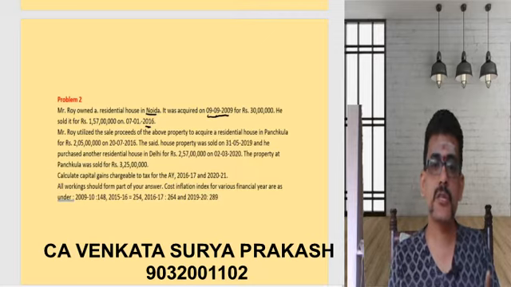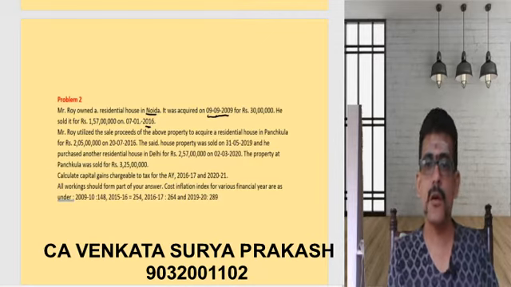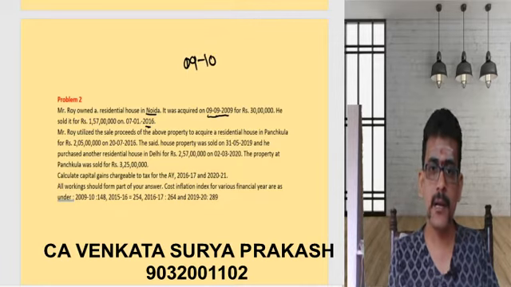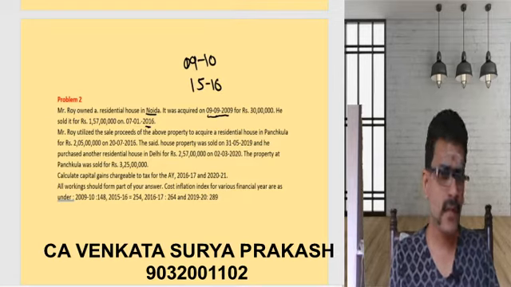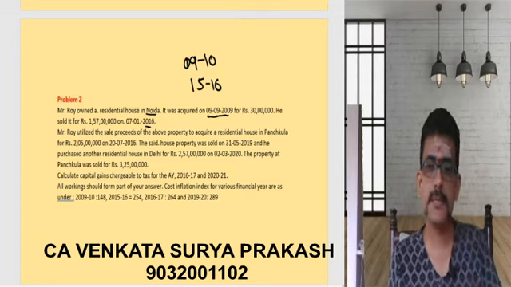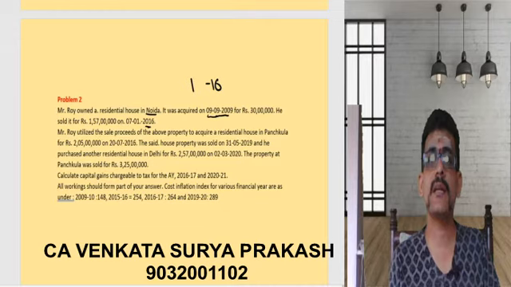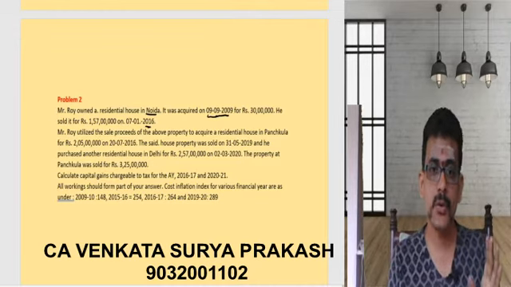Property was acquired in 9-10 and sold in 15-16. So ultimately it is more than or equal to 24 months, hence I will call this residential house a long-term capital asset.